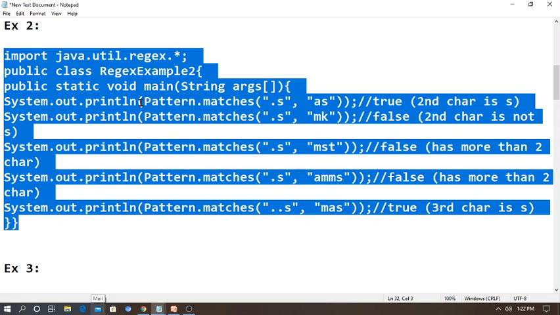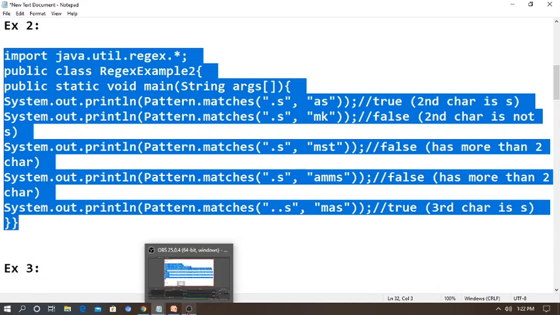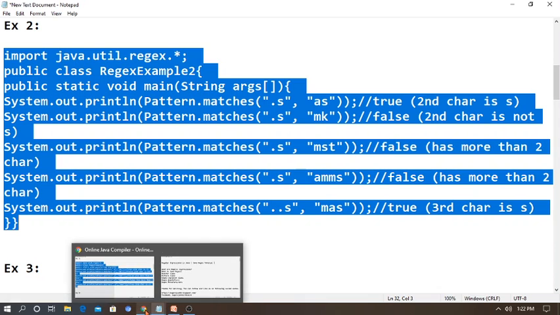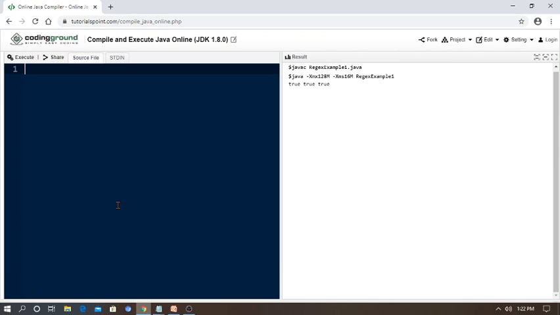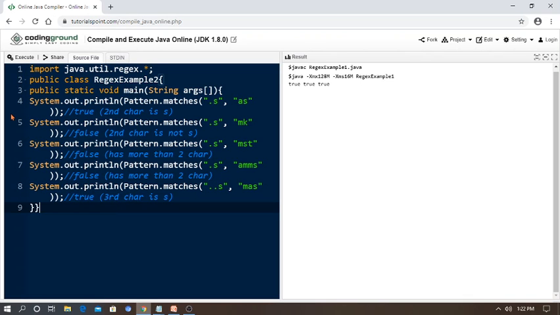So let's go for execution. Don't forget, you can mainly check the data of the first character, or else 2 characters, in this regular expression. It prints true or false.